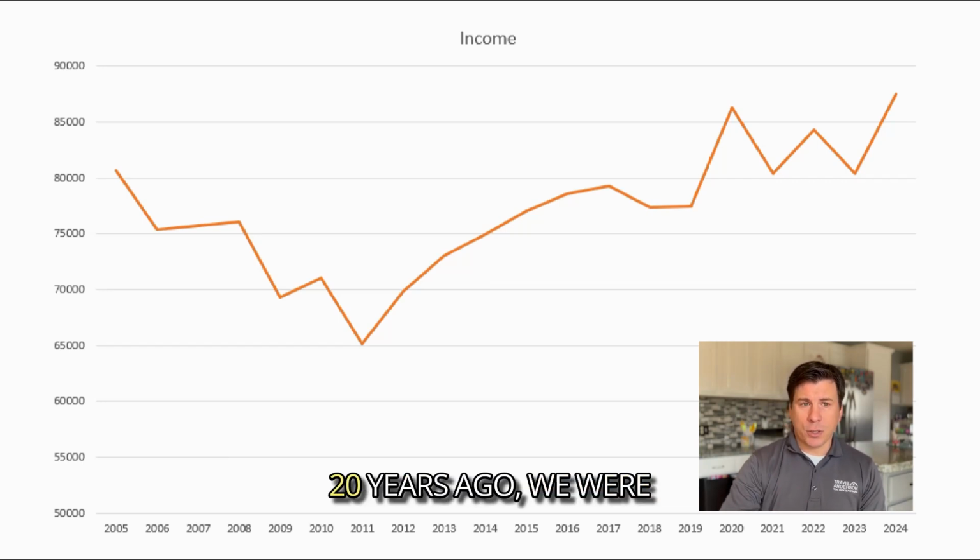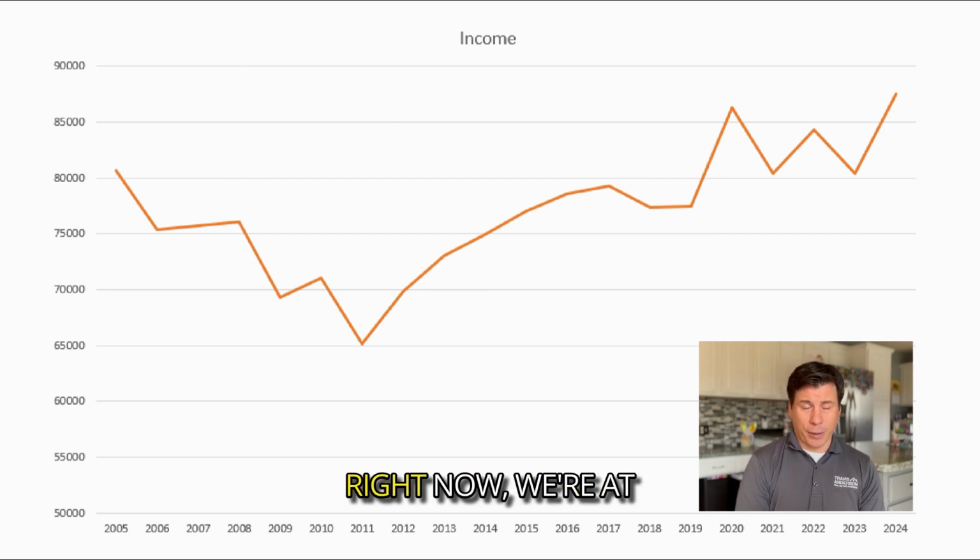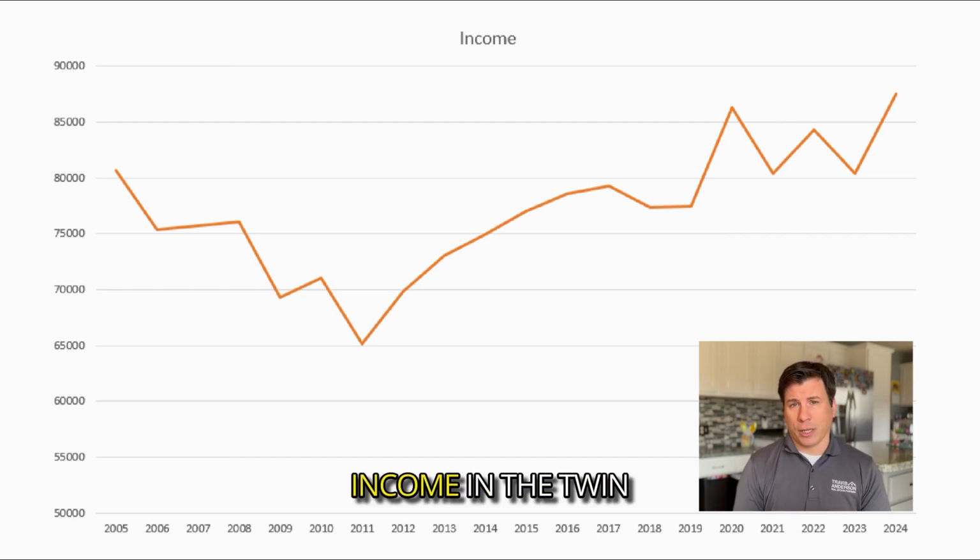Now, in the Twin Cities, 20 years ago, we were just over $80,000. We started a sharp decline here during the Great Recession. And then we saw a recovery in income actually before the recovery in home prices. You can see about a year before, we started to see a recovery in income. And then that recovery took place all the way through the beginning of COVID. We saw this kind of up and down until where we are right now. Median household income in the Twin Cities is $87,000.